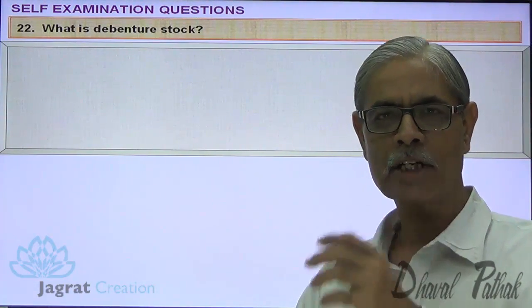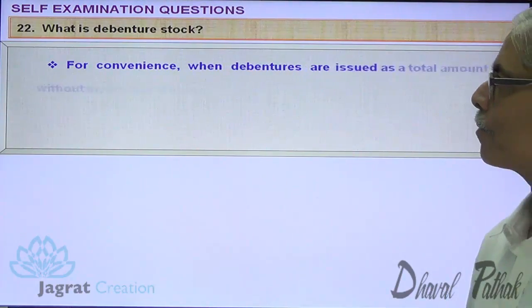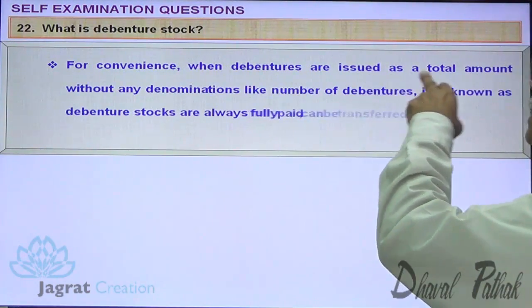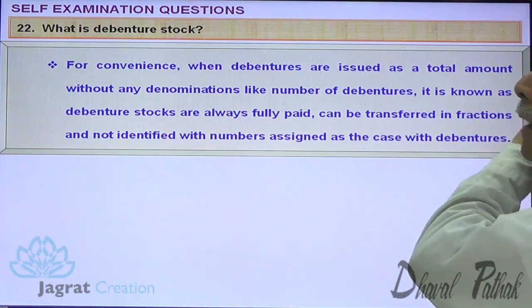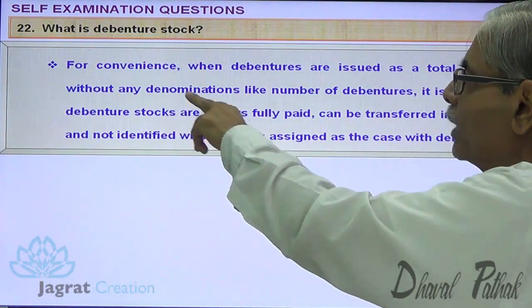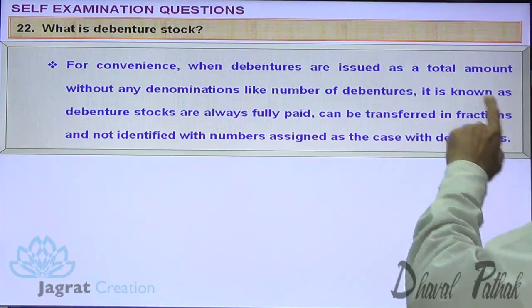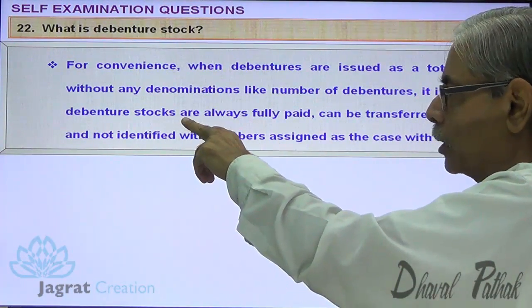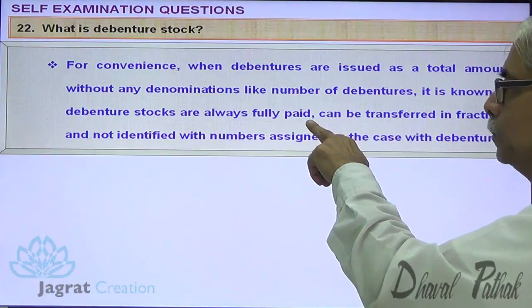Debenture stock is the same way: for convenience, when the debentures are issued as a total amount, not a number of debentures with this much face value, without any denomination of number of debentures, it is known as debenture stock and is always fully paid up.